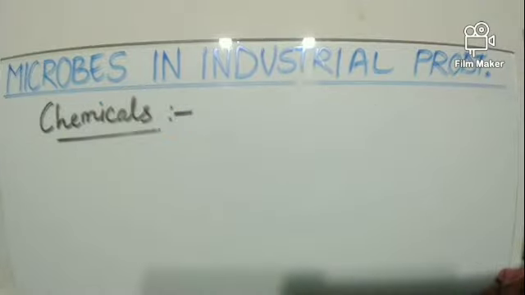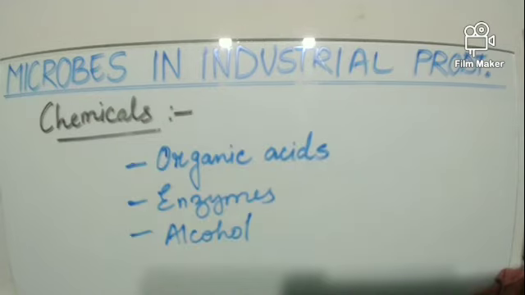Now let us talk about contribution of microbes in production of certain chemicals. Now there are many chemicals that are produced by the help of microbes, and on the other hand these chemicals benefit us in some or the other way. So chemicals produced are organic acids, enzymes, alcohol.